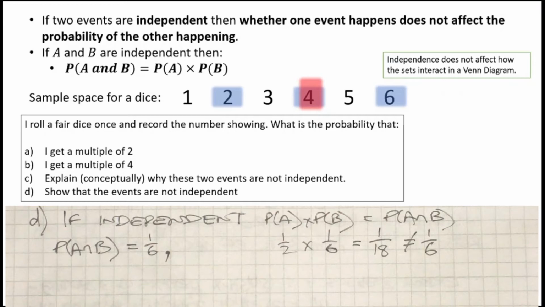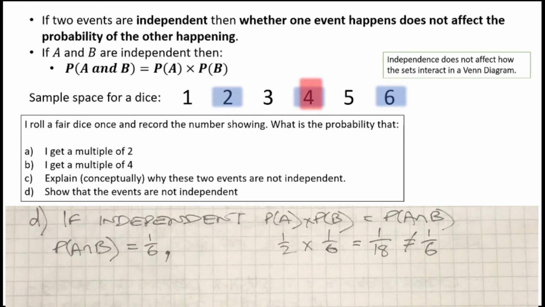Just be mindful about how independent events are drawn. We do draw them with overlapping circles, but this does not mean that every time a Venn diagram has overlapping circles the events are going to be independent. We have to use the test of independence.